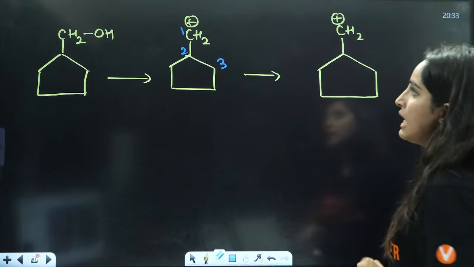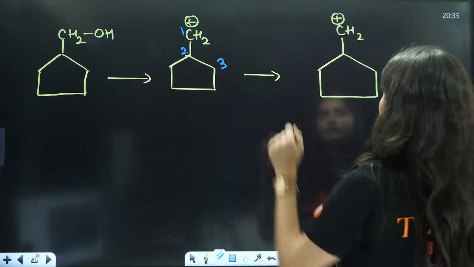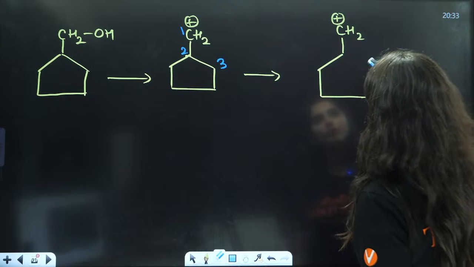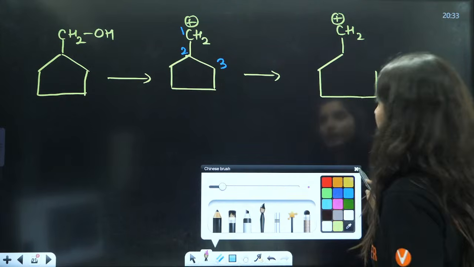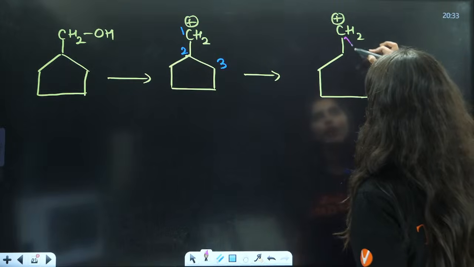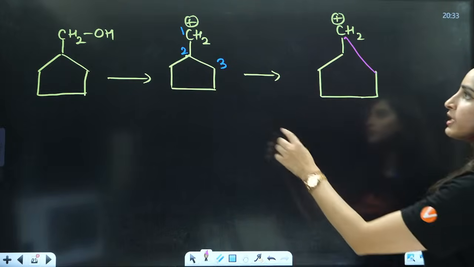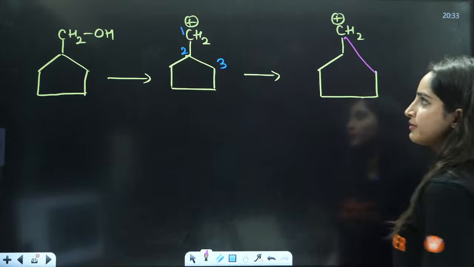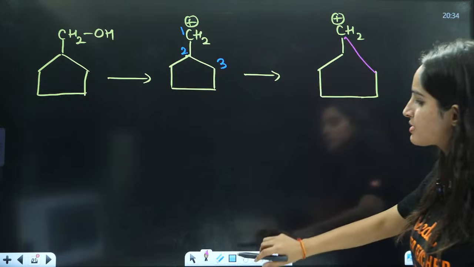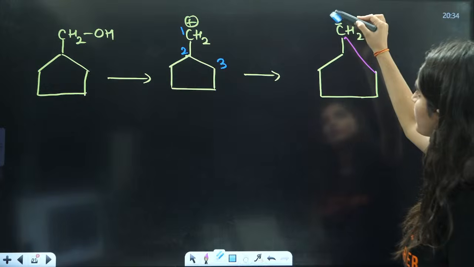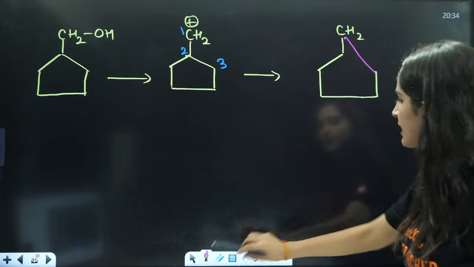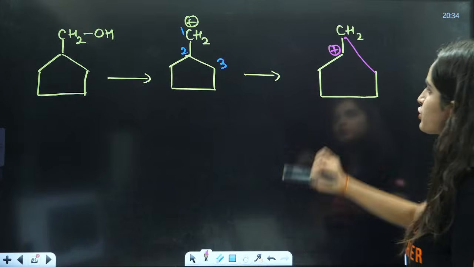Now, break the bond of 2 and 3. Join 1 and 3. And to this second point, you should have the positive charge.